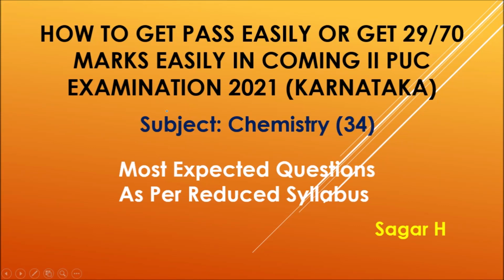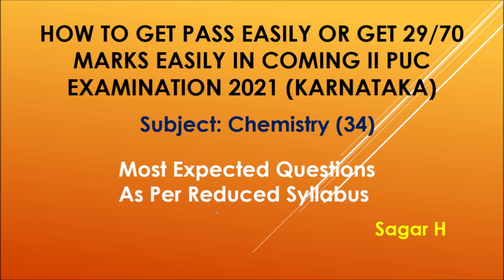Hi students, in this video I am explaining how to get pass easily or score 29 marks out of 70 marks easily in the coming second PUC annual examination to be conducted in May-June 2021 in Karnataka state. In this video I took some selected topics from the subject chemistry and I'm taking the most expected questions from those selected topics as per the reduced syllabus given by the board.